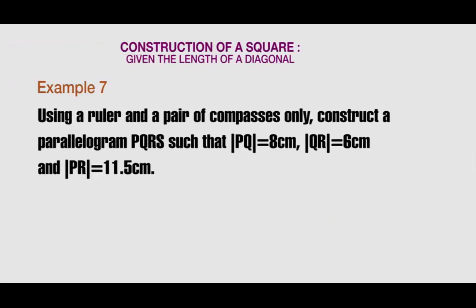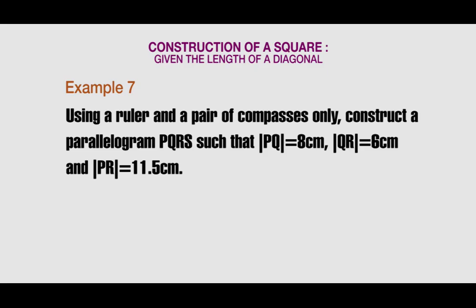Example 7. Using a ruler and a pair of compasses only, construct a parallelogram PQRS such that the length PQ is equal to 8 centimeters, length QR is equal to 6 centimeters, and the length PR is equal to 11.5 centimeters.